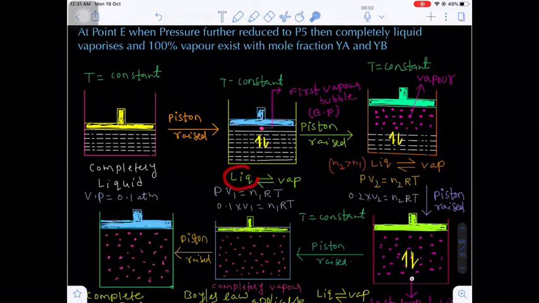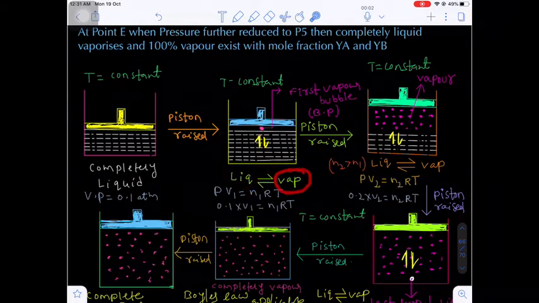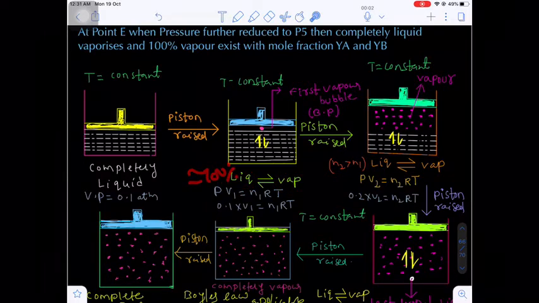Almost all the liquid will remain the same. Only one drop of liquid will undergo vaporization. Here the vapor will be almost negligible, and most of the liquid will be present. So it is considered almost 100%.